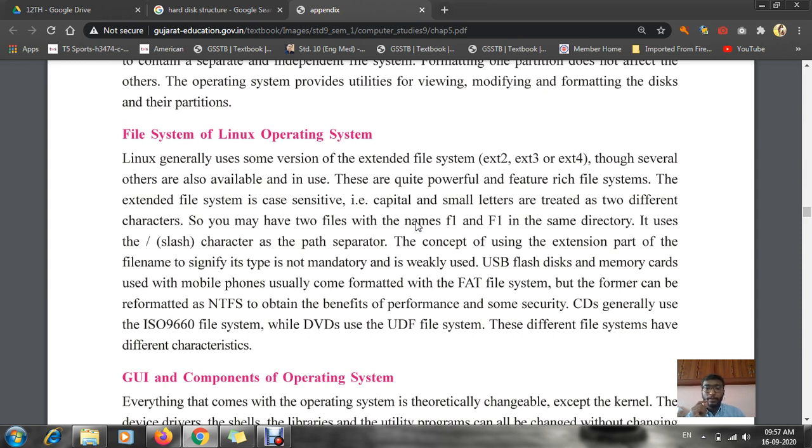Now, what do you mean by FAT file system and NTFS? The FAT file system as well as NTFS is a security file system which is used in each and every drive for regaining or retrieving the data.